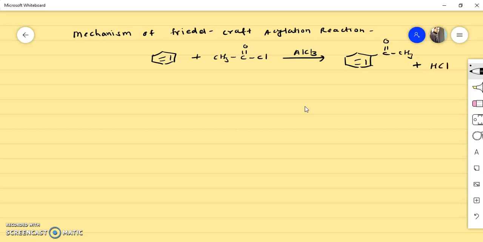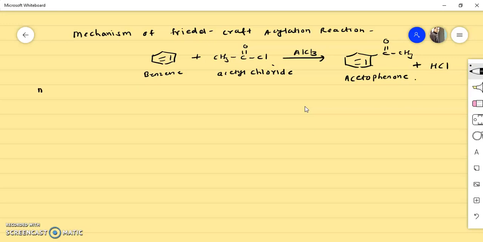This is the Friedel-Crafts acylation reaction. This is benzene, this is acetyl chloride, and the name of this product is acetophenone. So this is the example of Friedel-Crafts acylation reaction.